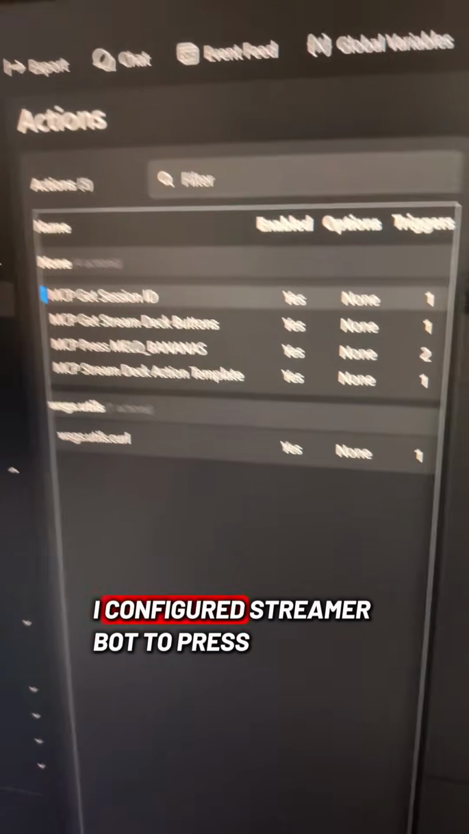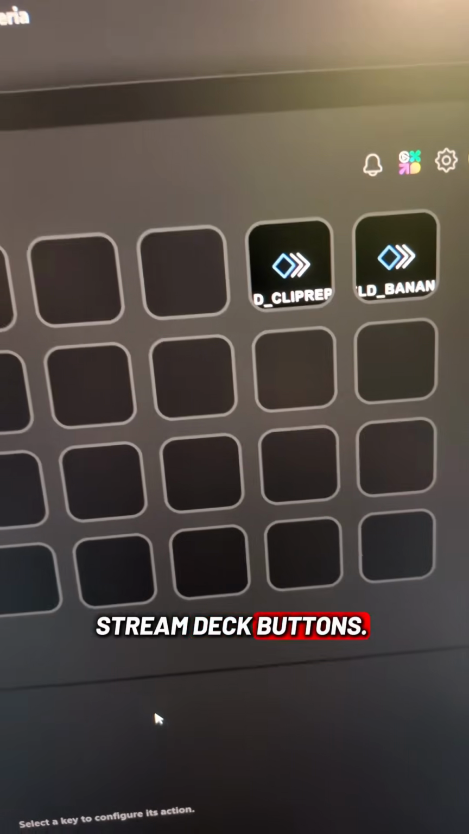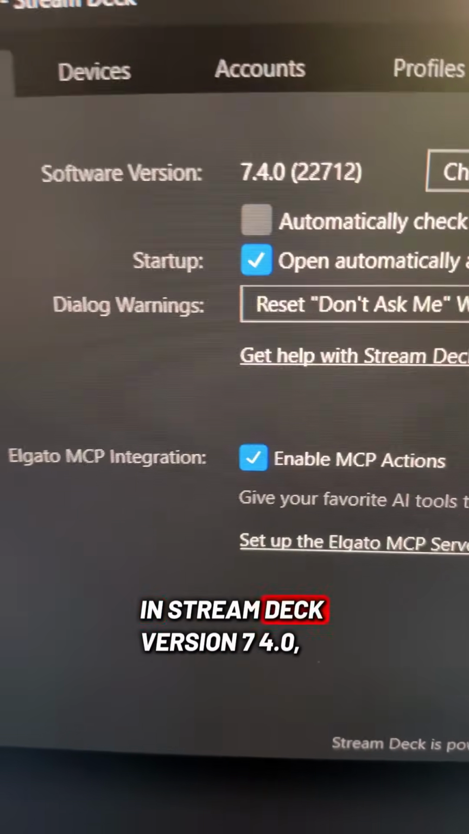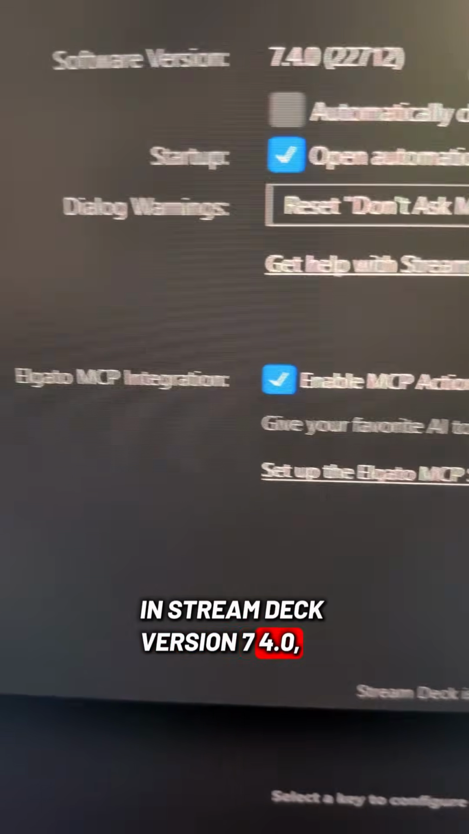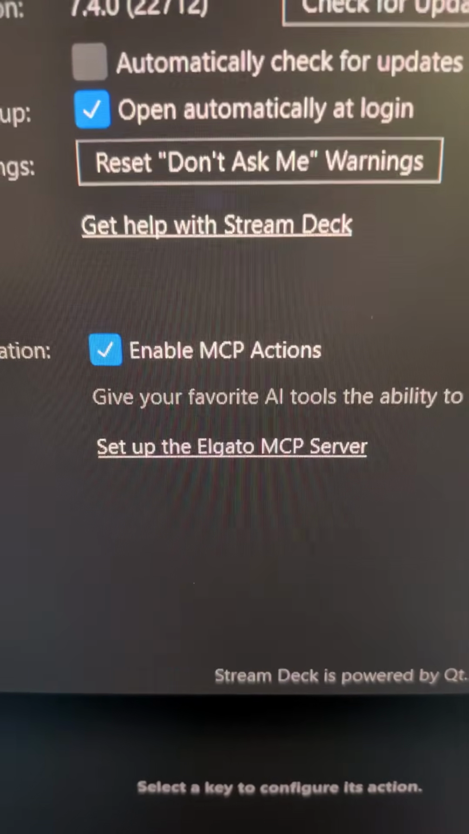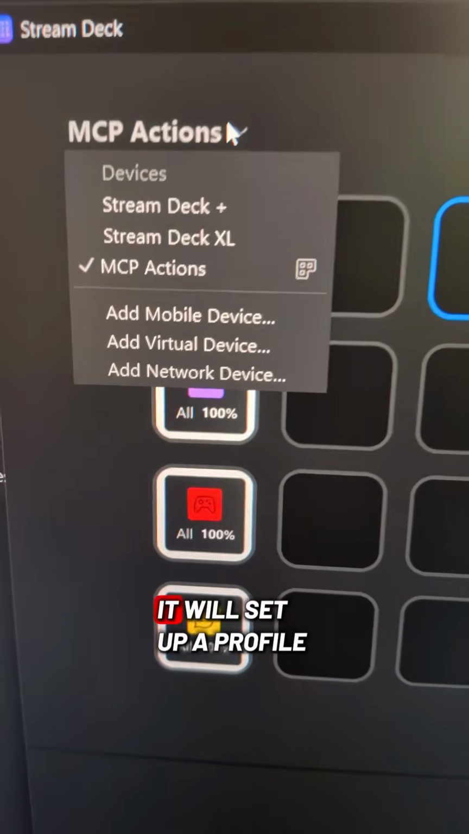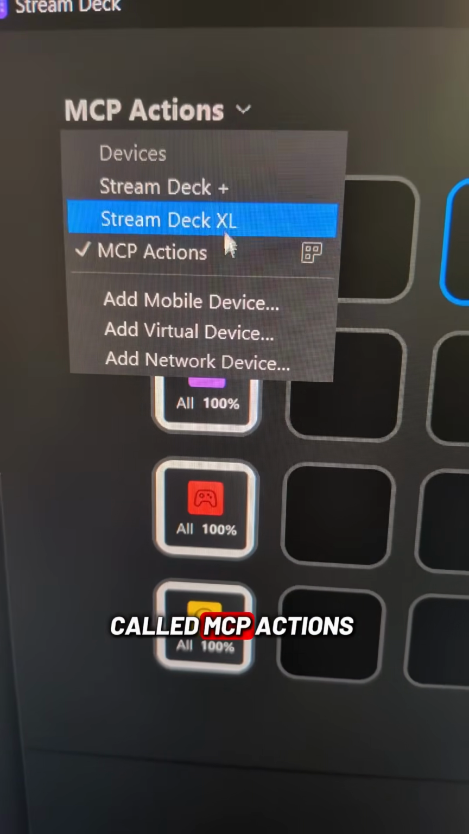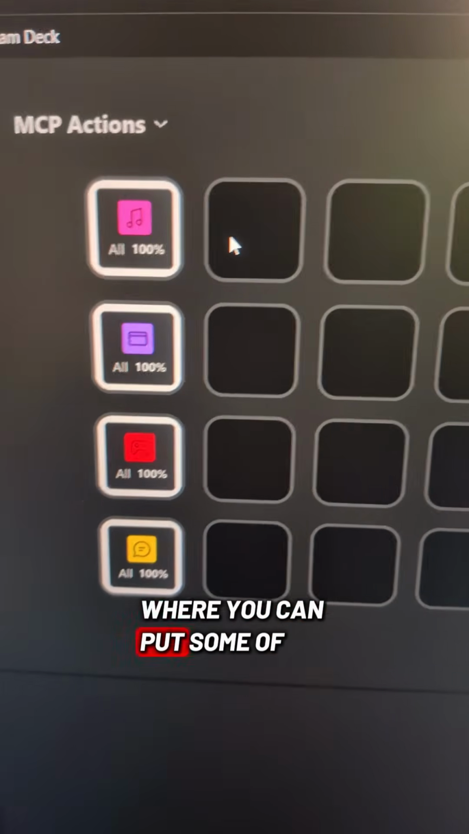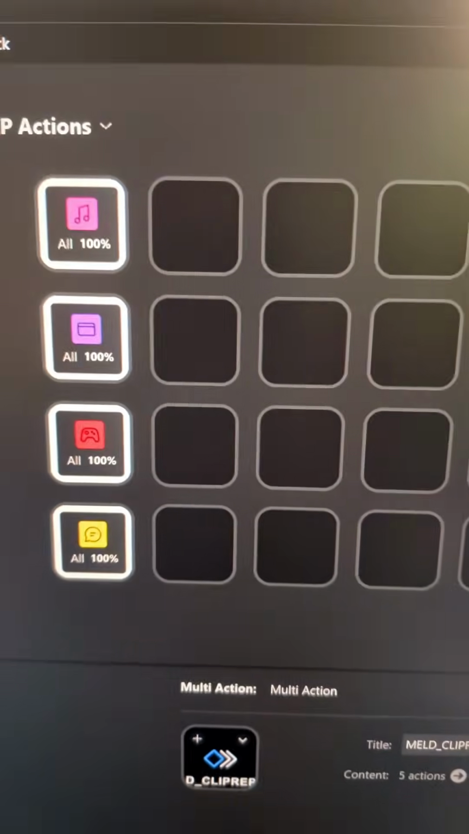I configured Streamerbot to press Stream Deck buttons. In Stream Deck version 7.4.0, there's the Elgato MCP integration, and you can click on that to set up the MCP server. It will set up a profile called MCP Actions, where you can put some of your favorite Stream Deck actions that you want to automatically press.